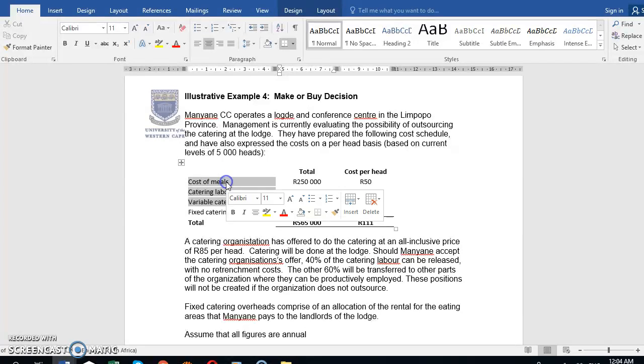This is quite important because we are dealing with relevant costing, which is about future differential cash flows. Fixed overheads typically will not change, even if you take one alternative over another, so fixed overheads typically will not be relevant. Alright, but let's look at the detail of this question.